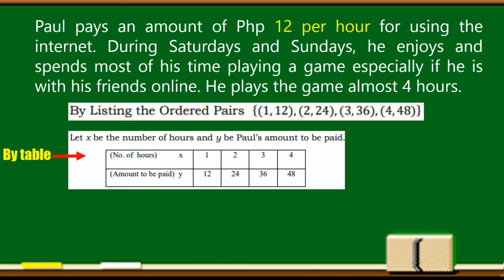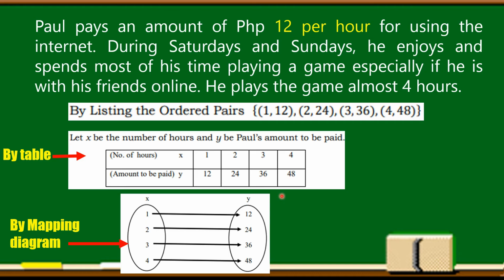Or by table, where our x, or the domain, is the number of hours: 1, 2, 3, 4, and the amount to be paid, which is y: 12, 24, 36, and 48. It can also be represented using a mapping diagram, where the elements of x are the number of hours and the elements of y are the amount to be paid.